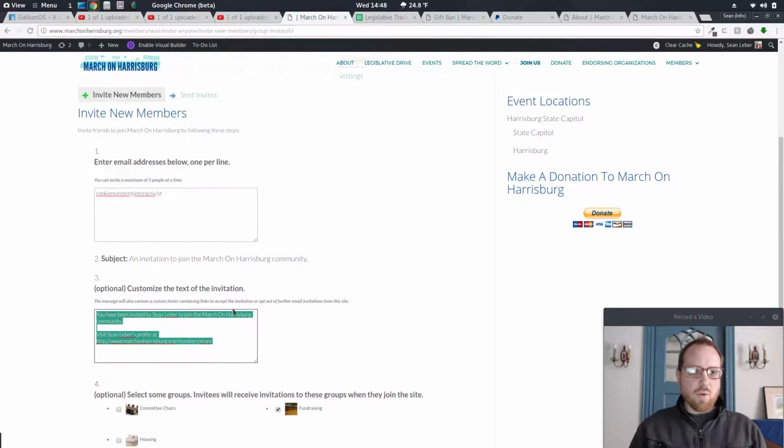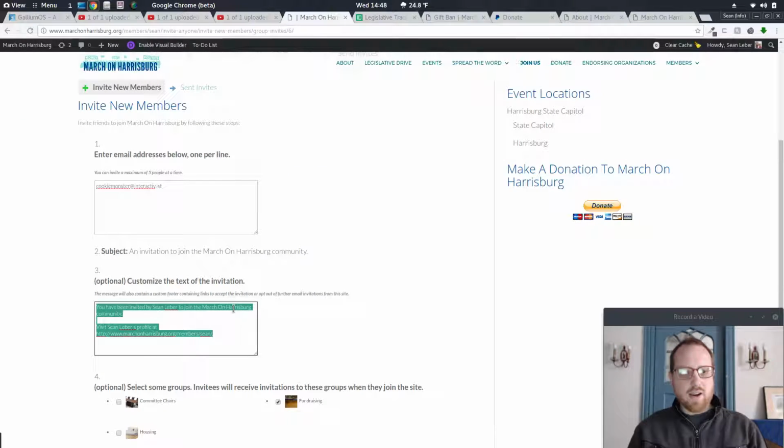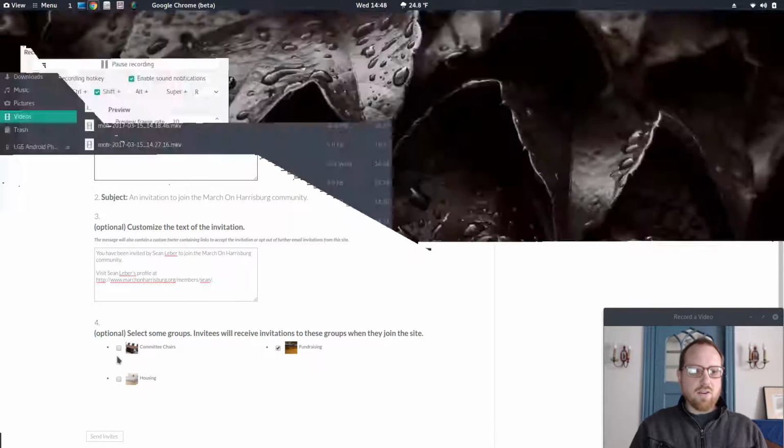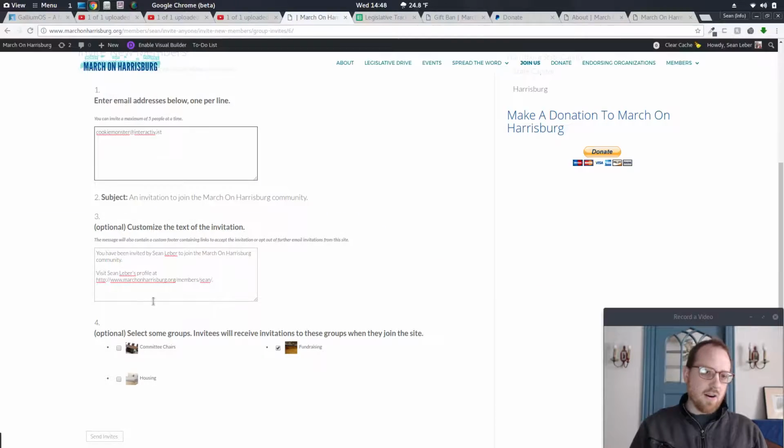If you want to invite more than 5 people, I would highly recommend just cutting and pasting this section, putting in your emails, pasting in the new customized text that you already had there. And then you can also invite the same people that you're inviting here to any one of the other groups that you've created. Like the legislative group is a group that's created by Michael. I don't have access to invite people to the legislative group. I'm also not an admin on that group. I don't know if that group winds up showing up here even though I didn't create it. Find that out later. But that's the basic idea.